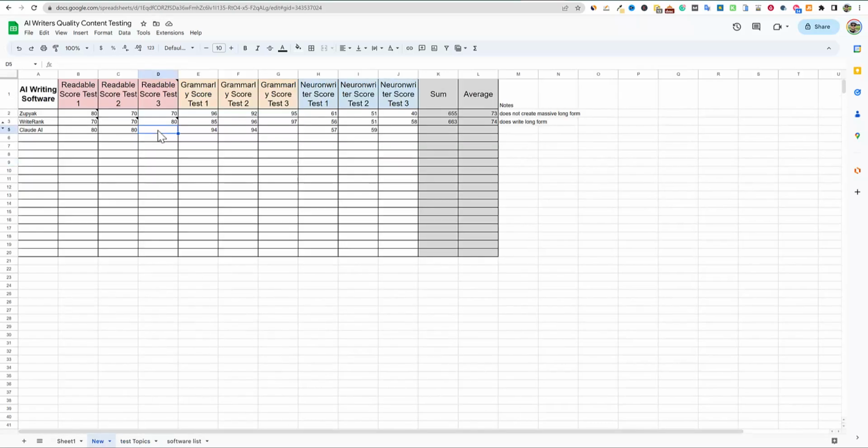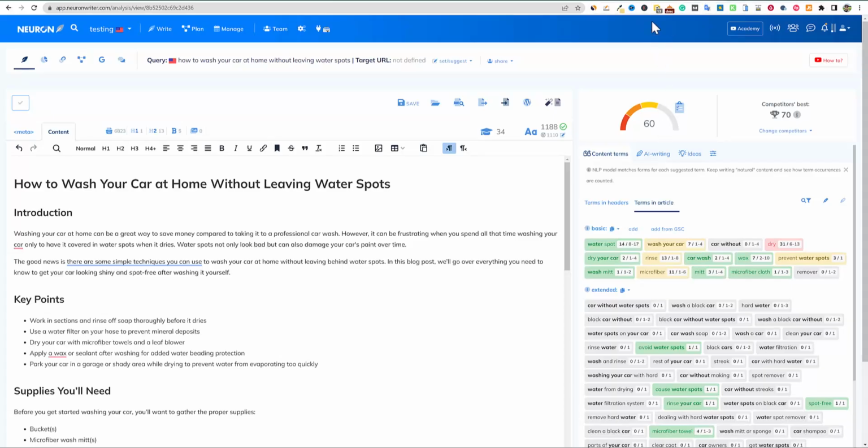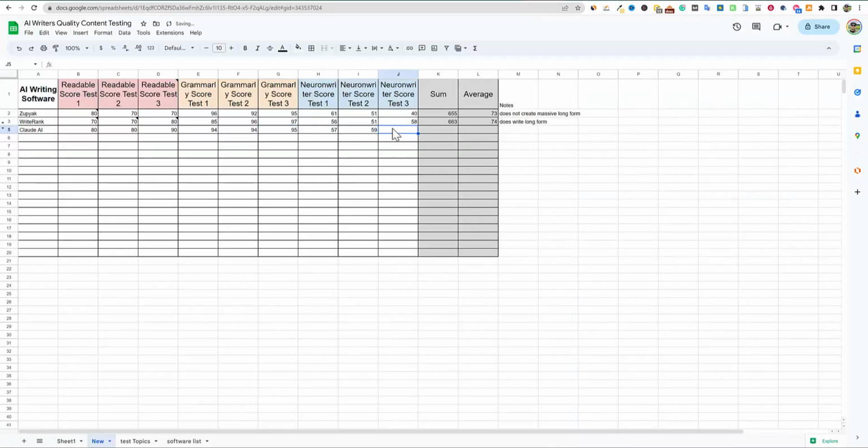So I'm just going to go put that in right here. That's a 90. And then our Grammarly score was a 95. So I'm going to put the 95 down. And then our Neuron Writer score was a 60. And this is without doing anything to the content, right? I'm going to go ahead and add these up real quick, do the drop, and boom. So now we have our clear new winner between the ones that I've started these new testings on.